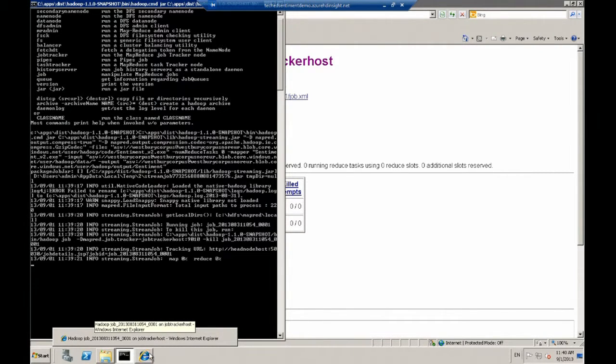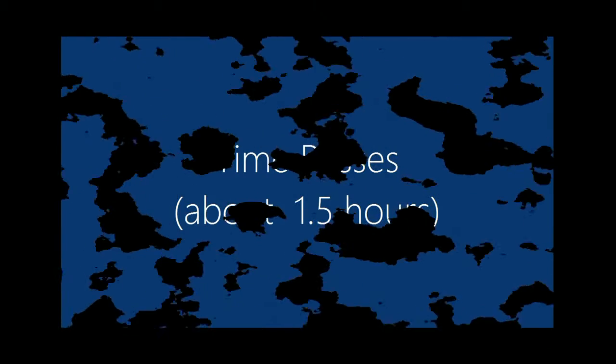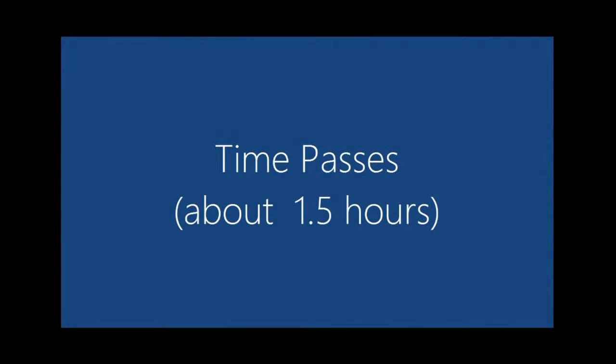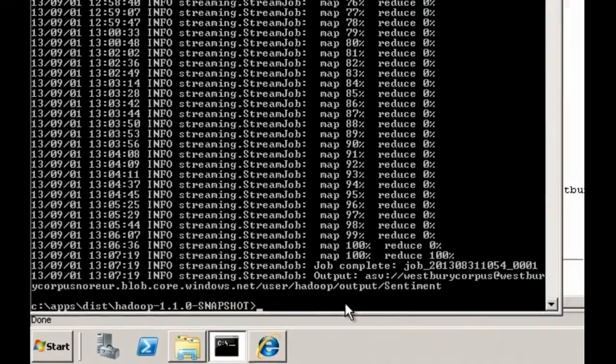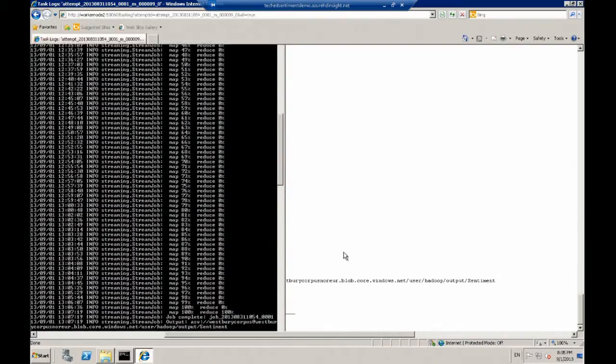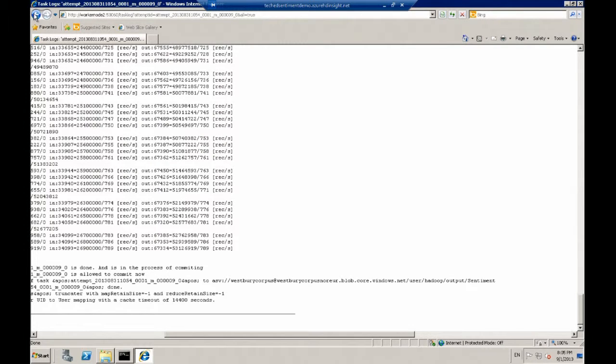So in your code, you didn't have to specify how many nodes you were running this against, how to do the parallel streaming or anything crazy like that? Nope, it just uses everything. So time passes and about an hour and a half goes by, and we've got to map 100%, reduce 100%. So great, our job is finished, no errors, which is always nice.